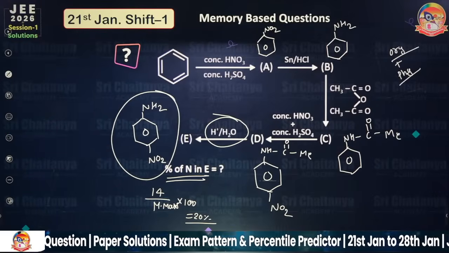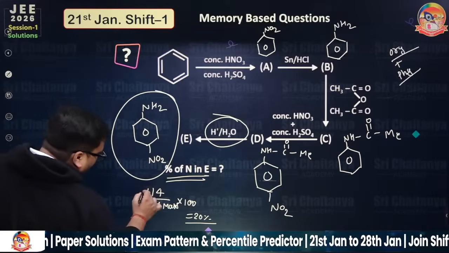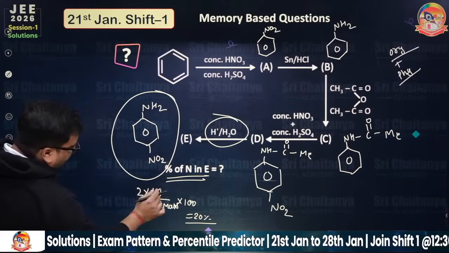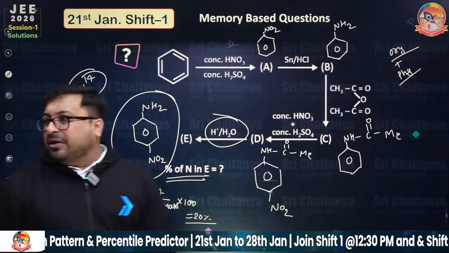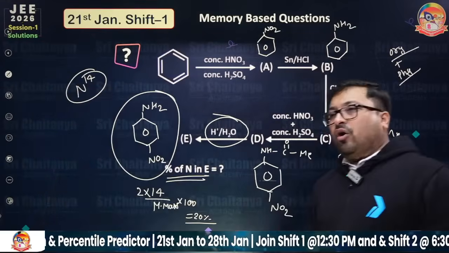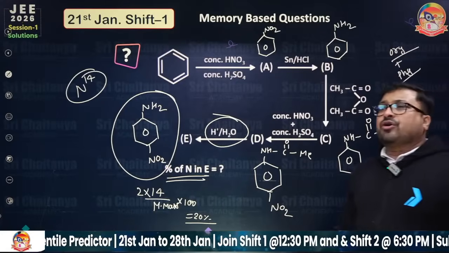Okay. Sorry, 14 into 2. I'm extremely sorry, 2 into 14. So 14 is the molar mass of 1 nitrogen, so there is 2, so the answer will be 20. All okay, everyone? How many of you got this question?